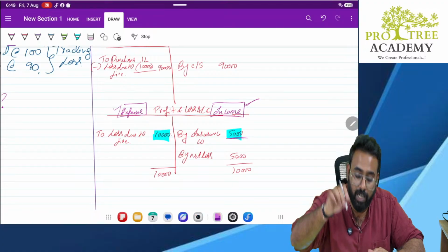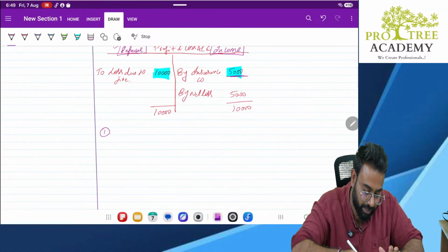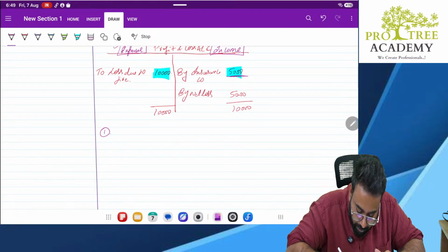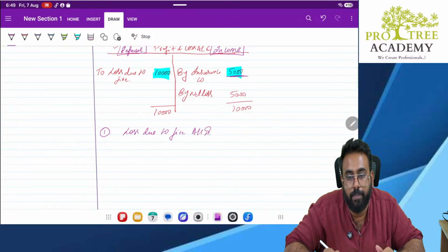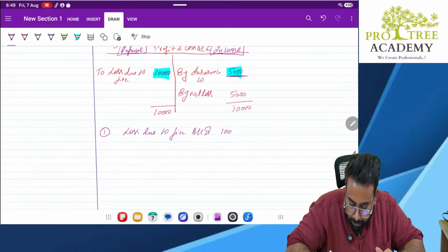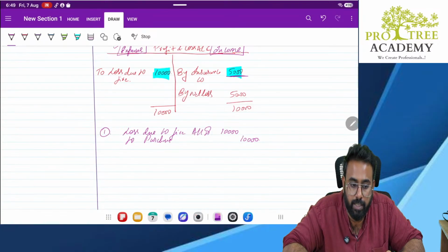But if you look at journal entries, how the journal entries are passed, the first journal entry will remain the same. What is the journal entry? Loss due to fire account debit, how much? 10,000. To purchases 10,000.